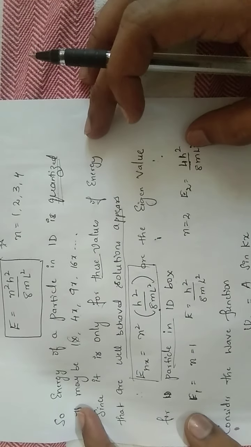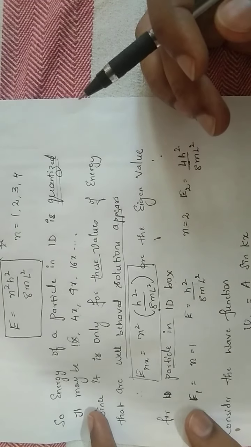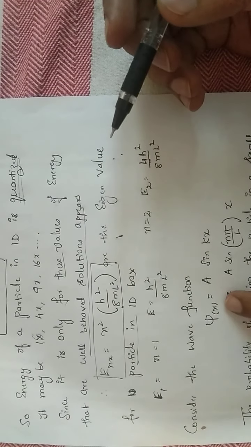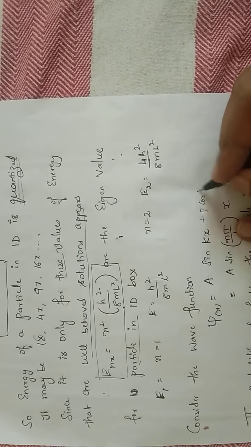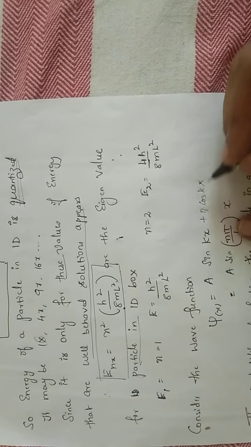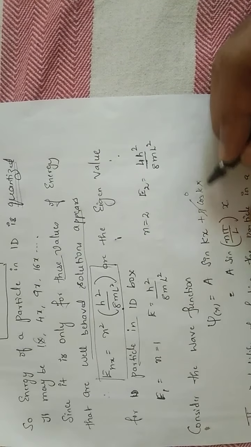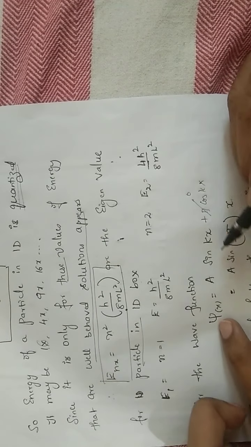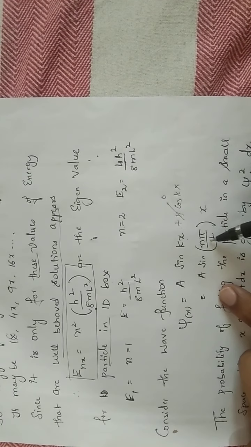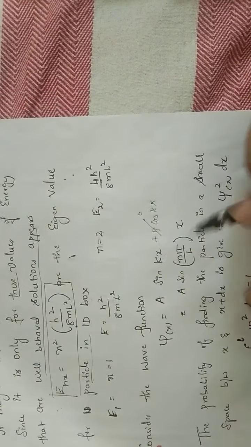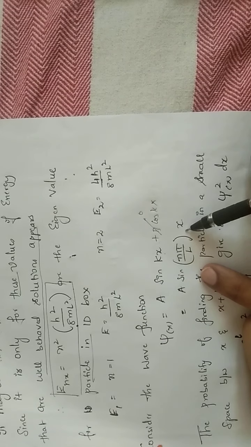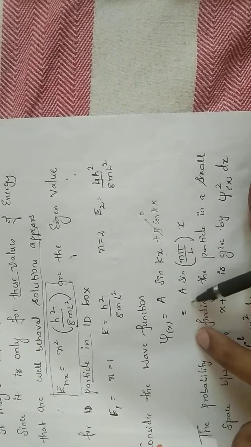I told you that you should also arrive at the wave function. We have considered that the wave function psi of x is equal to A sin kx plus B cos kx. Because the B value is 0, this term goes, so we have psi of x is equal to A sin kx. So A into sin of n pi by L into x, because we determined the k value, k is equal to n pi by L. So we got sin of n pi by L into x. Now we have a wave function.